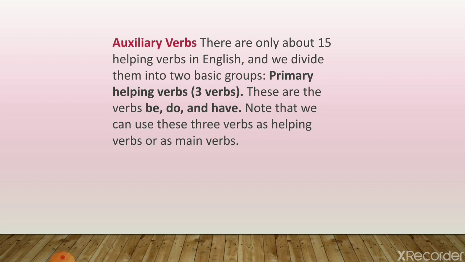Second, have, which covers have, has, had, having. Third is do. Do covers do, does, did, doing, done.